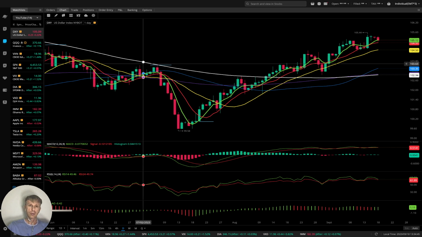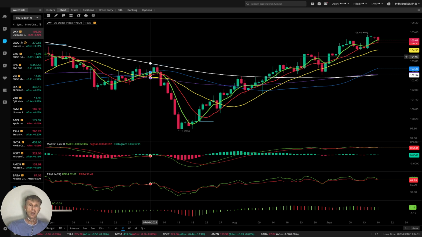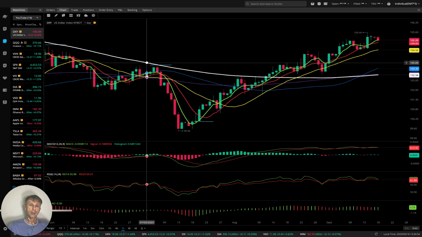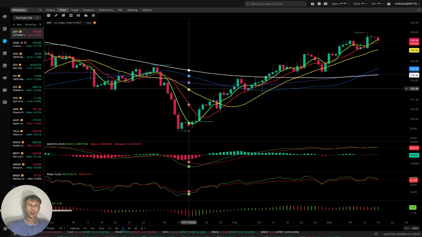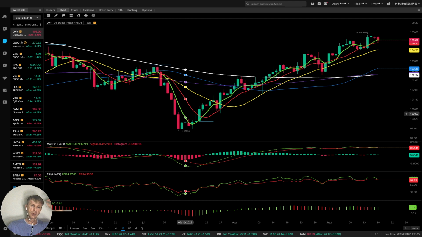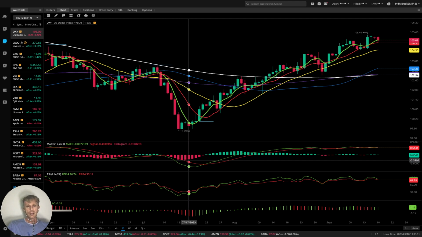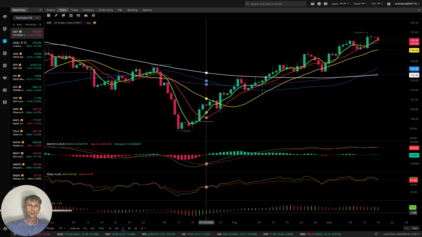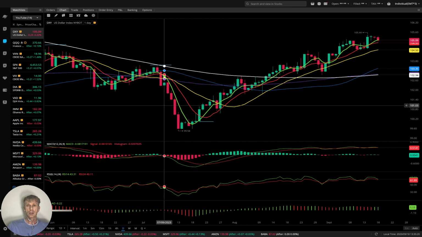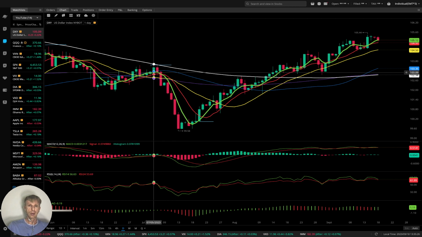Now let me mention how it works and about my setup. I'm using moving averages. White line is MA 200, purple line is MA 100, blue line is MA 50, yellow line is MA 20, red line is MA 10, green line is MA 5. MACD indicator lines and RSI indicator lines, awesome oscillator bars. That's all, very simple. It's not easy because emotions are involved. If you follow the indicators, you will be successful because indicators do not have emotions.